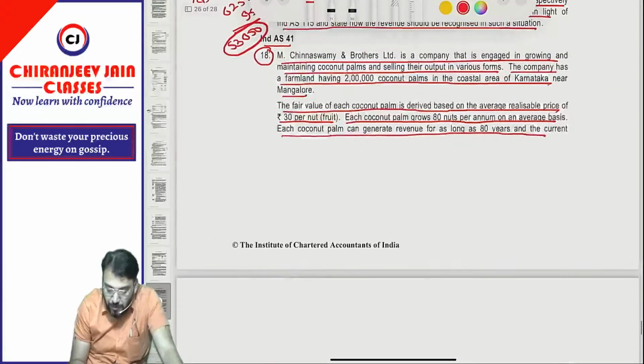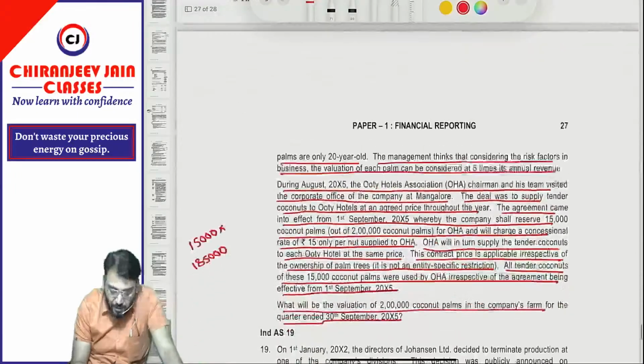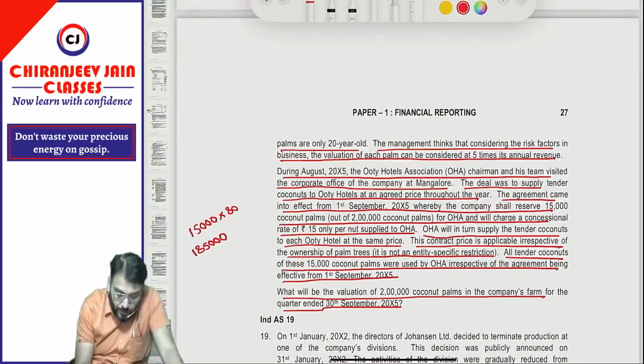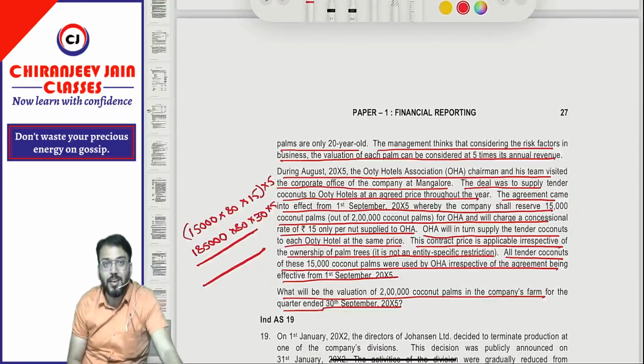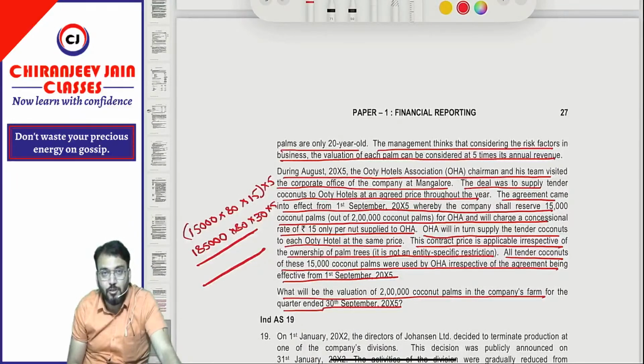So you can see the number of nuts produced is 80 nuts per palm. For 15,000 palms we will take 15 rupees, for the others we will take 30 rupees, and this will be done at 5 times the annual revenue. This total will become the fair value of the total 2 lakh coconut palms.